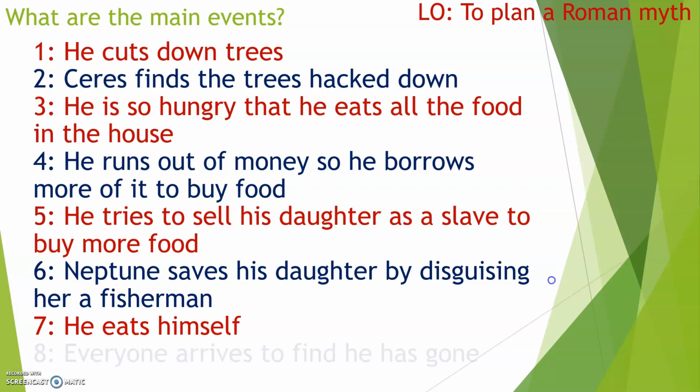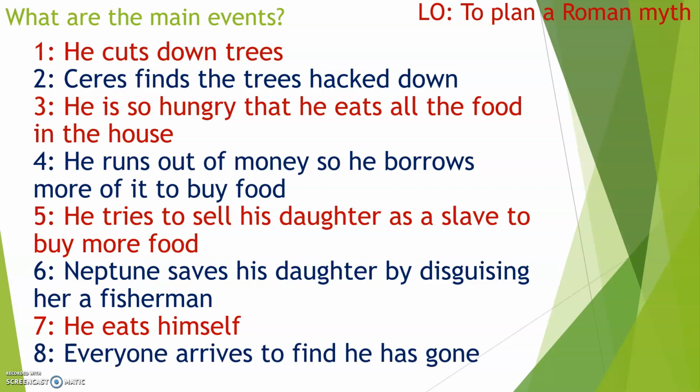But the very final bit is everyone arrives to find that he is gone. So we learn that he's starting to eat himself. And then right at the end, everyone turns up on the beach and he's completely gone. He's so completely eaten himself. So those are the 8 main events of the myth. And that's what we're going to base our planning on today.